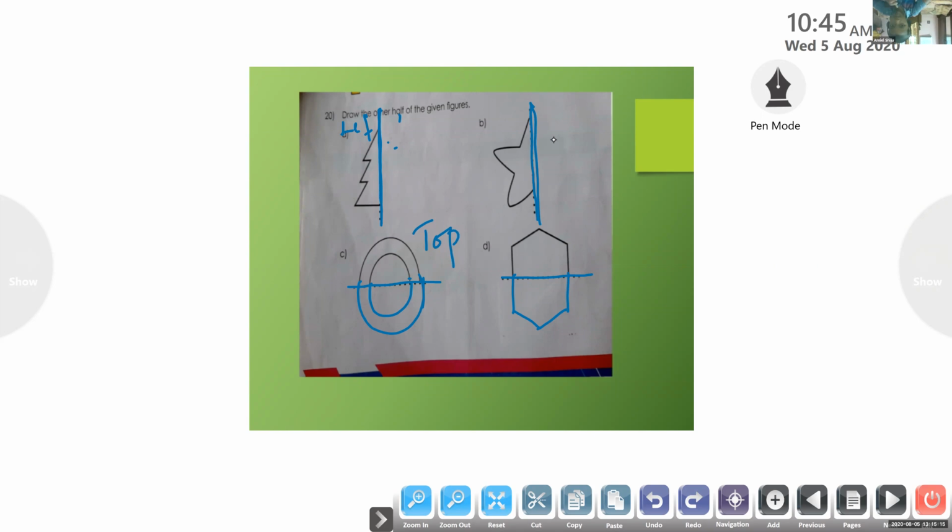Ma'am, we have to color. Take your own time. After the class, you can complete. Children, you can complete after the class. If there is color in the question, only then you have to color. Otherwise, in question 20, no need to color. Yes. Look at this: the half on the right side and the left side should be equal.